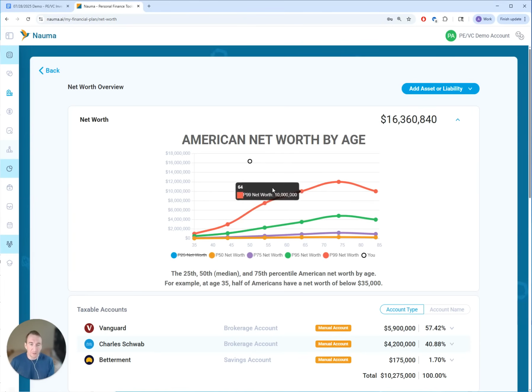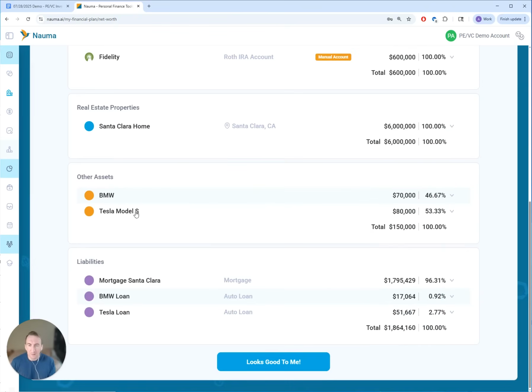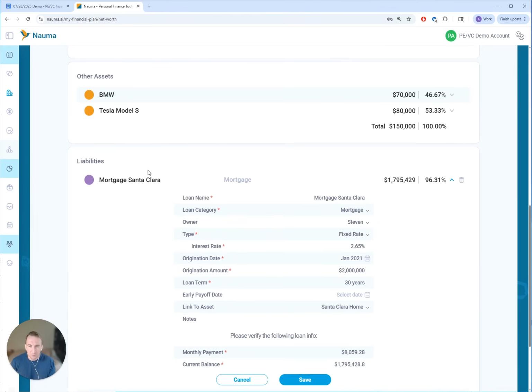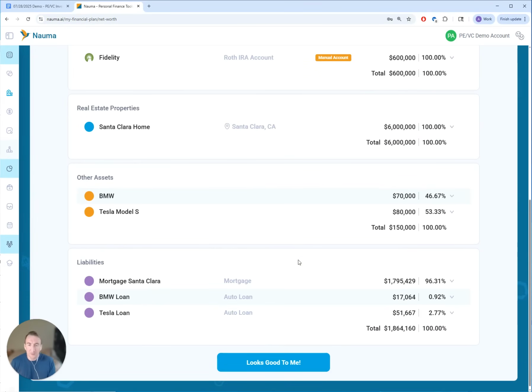As you can see, financially, the family is doing really, really well. So this red line is top 1% of American families by net worth, and for their age group of 50 years old, they're way above the top 1%. Now they have real estate, so they have a house which is currently worth $6 million. We added property tax, annual insurance, and annual maintenance, so that will help us estimate their expenses. They have 2 cars, and there's a mortgage for the house at a very good rate, 2.65% fixed rate, which they refinanced in 2021, and they also have loans for their cars.